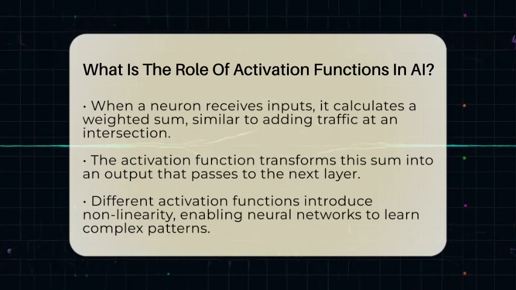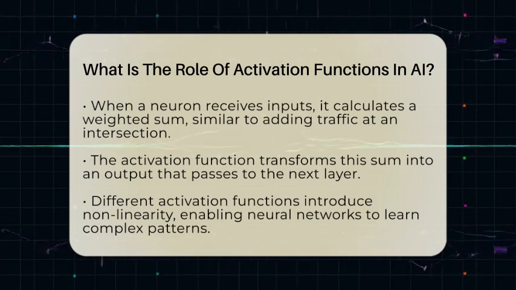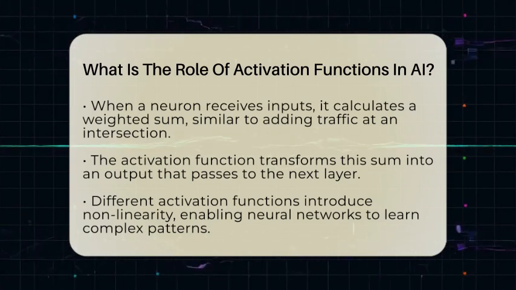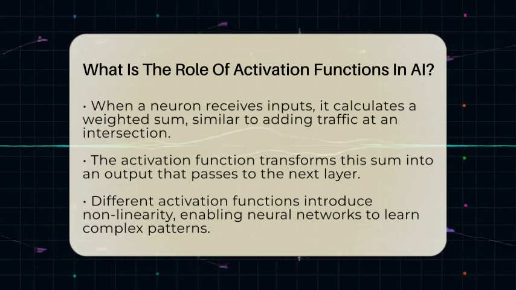There are several common types of activation functions. The sigmoid function maps inputs to a range between 0 and 1, making it useful for probability tasks. But it can slow down learning because it causes the gradient, or the slope, to become very small. The hyperbolic tangent function maps inputs between -1 and 1, which helps with training but still has some issues with vanishing gradients.